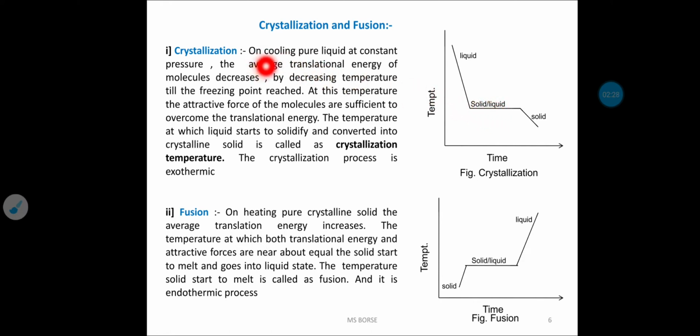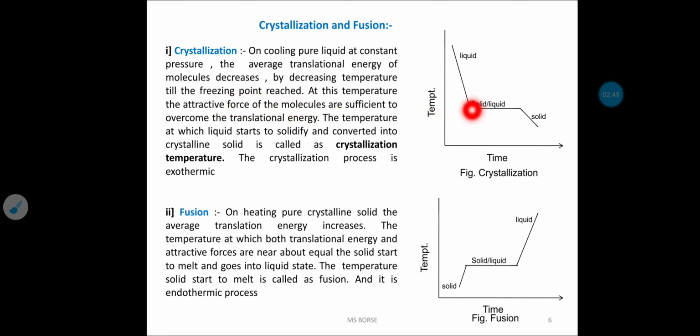On cooling the pure liquid at constant temperature and pressure, the average translational energy or kinetic energy of the molecules decreases by decreasing temperature till the freezing point is reached. This is the freezing point.